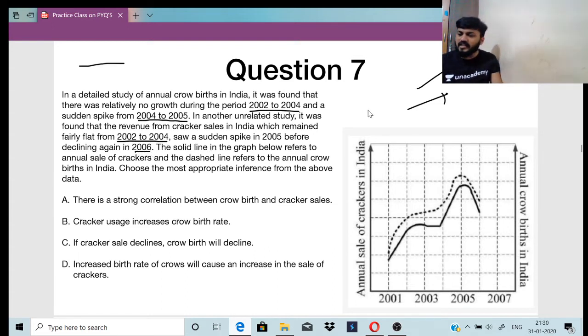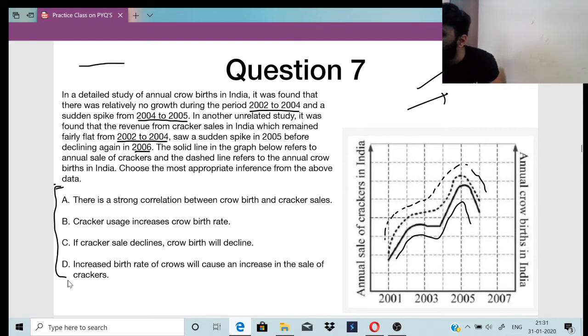The solid line in the graph, solid line matlab ye line jo hai, refers to the annual sale of crackers, and the dashed line, matlab ye line, refers to the annual crow births in India. Choose the most appropriate inference from the above data. So from these four, tell me which one is the right answer.